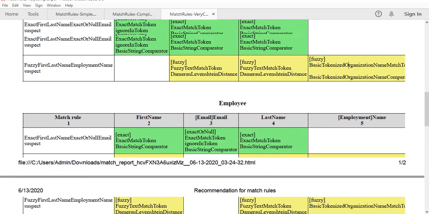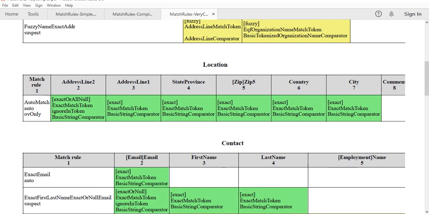I will add all of these as PDF files in this particular section, so you can download them and use them as per your requirement. Okay, let's move to the next section.